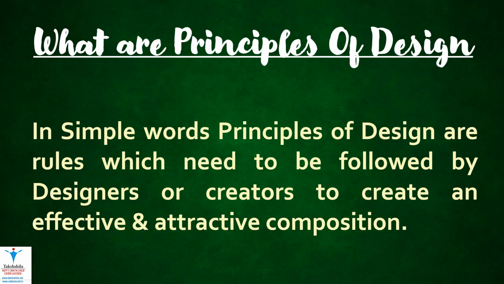In simple words, principles of design are a set of rules which need to be followed by every designer to create an effective and attractive composition. Basically, principles of design give us a layout to use elements of design so that we can make a composition which looks good and is also able to convey the message we want to.